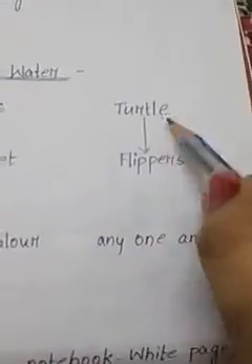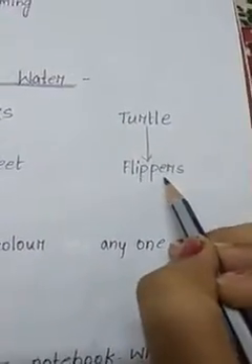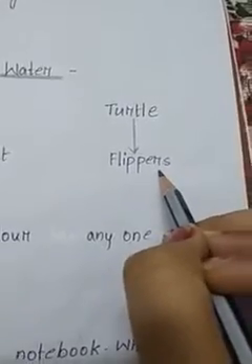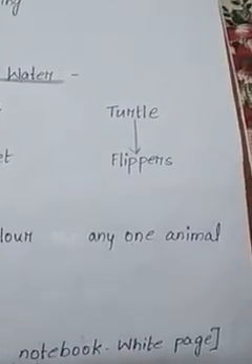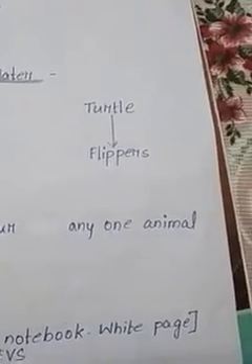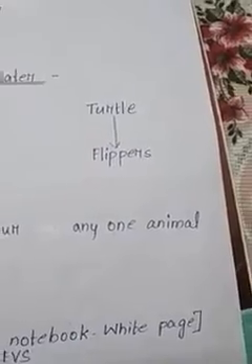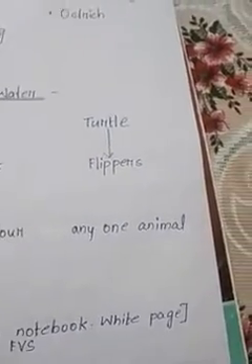Turtle. They also have special organs called flippers which help them to swim. So you remember just a few seconds ago I had told you about one bird which has flippers. Can you recall that bird? Yes, very good.